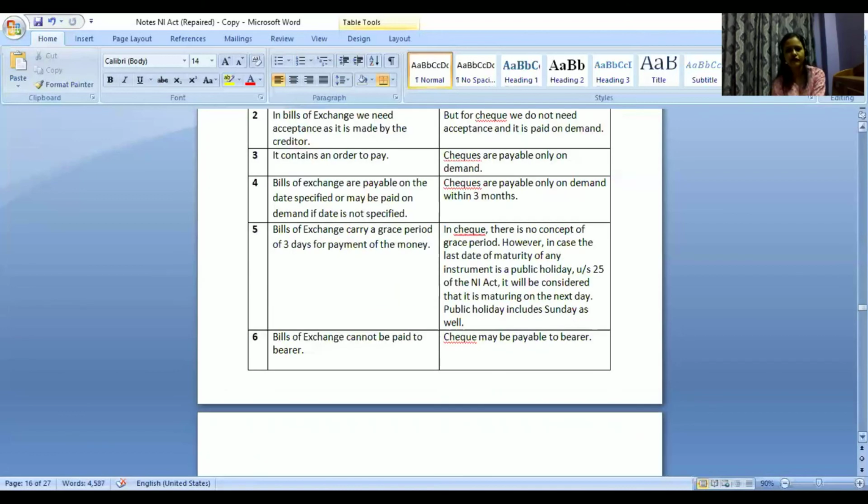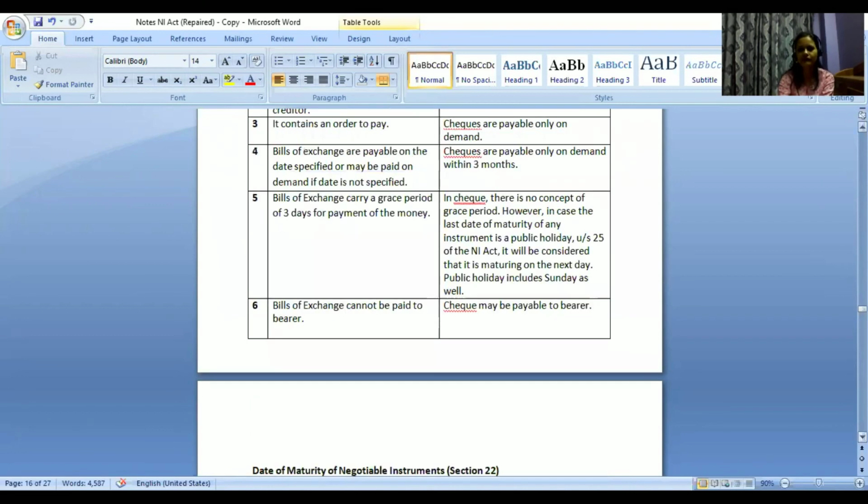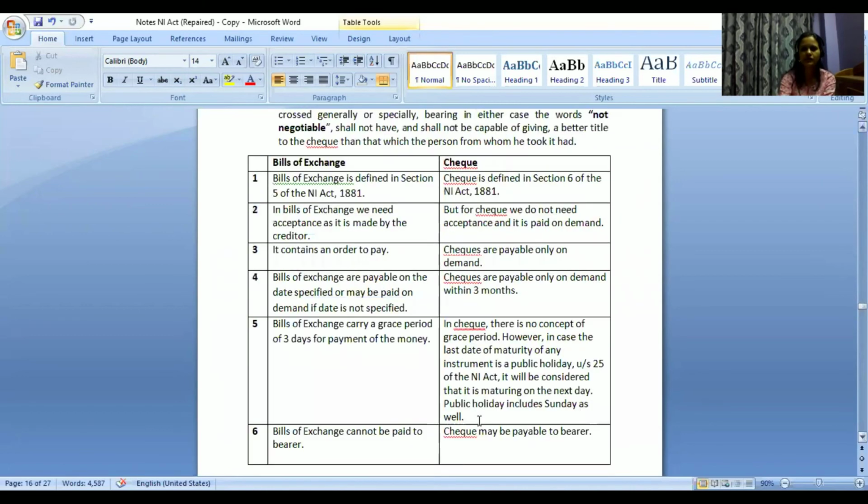In case of bills of exchange, it cannot be paid to bearer. I cannot fill up a bill of exchange without mentioning anyone's name, saying that whoever is carrying this bills of exchange, you pay it to that person only. Their name will be mentioned, but in case of check, it may be payable to bearer also. I may write someone's name, or I may even leave that particular space blank. Whoever is carrying it, that person only can demand for payment.